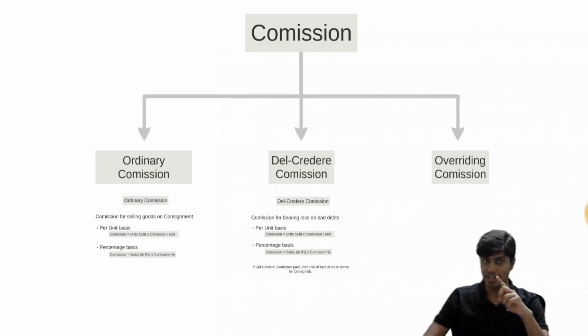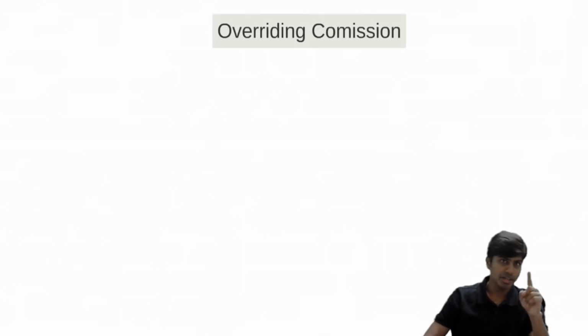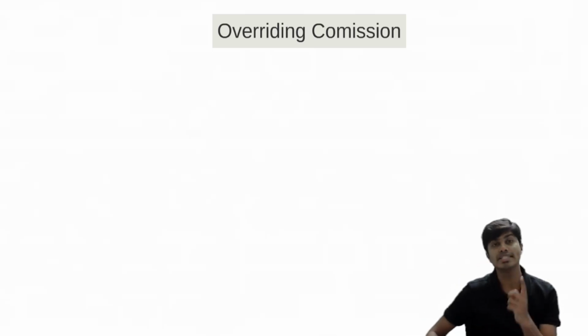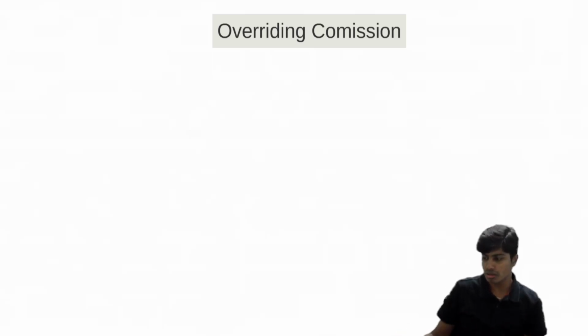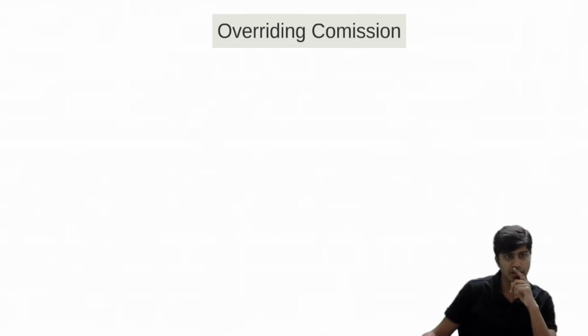Next, let's go to overriding commission, the last type of commission. Overriding commission is the commission which is paid over and above the ordinary and del credere commission. This commission is paid by the consignor to the consignee because of the super performance of the consignee. Maybe the consignee is selling the goods at a higher margin or higher selling price. I told you previously, the cost to the consignor is 100. He is asking the consignee to sell at 120. If he sells at 120, it is 10 rupees commission to the consignee, and 10 rupees profit to the consignor.